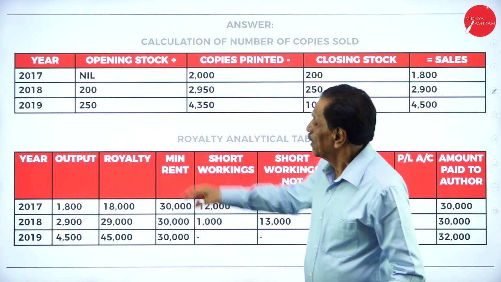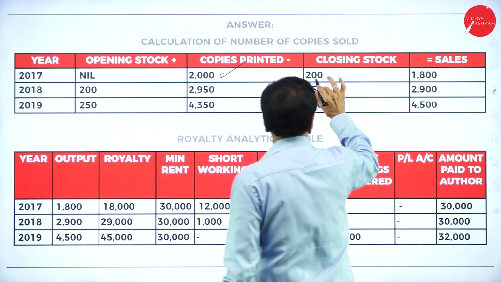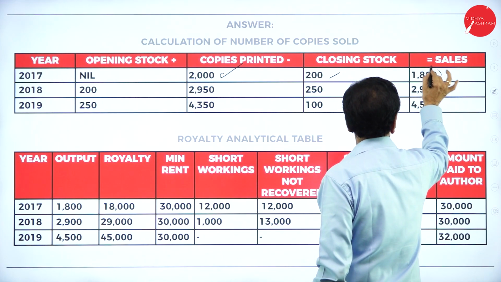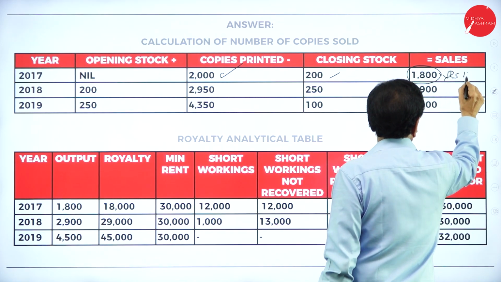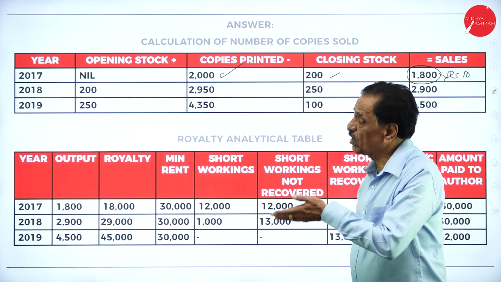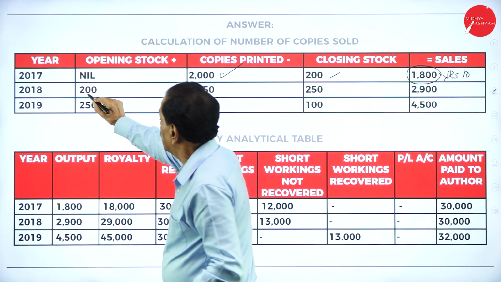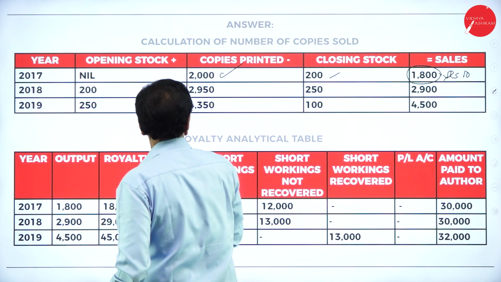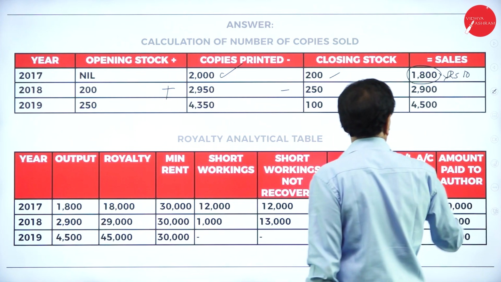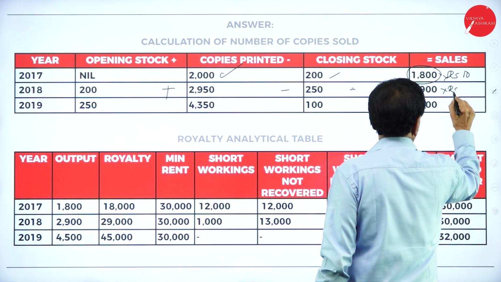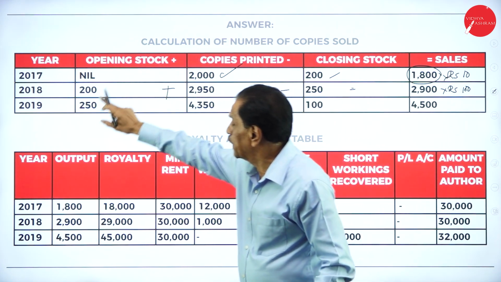Come back here. Opening stock is nil. Number of copies printed is 2,000. How much left over? 200. Number of copies sold is 1,800 into rupees 10. So the closing stock of 2017 becomes the opening stock for 2018. 200 plus 2,000 minus 250 is equal to 2,900 into rupees 10. What's your closing now? 250. That becomes the opening balance.